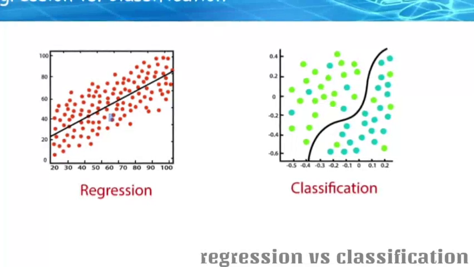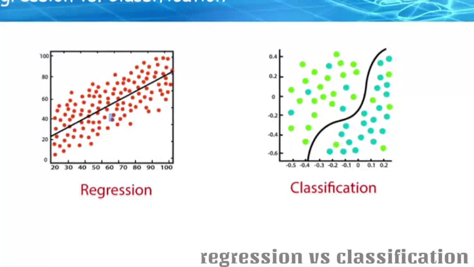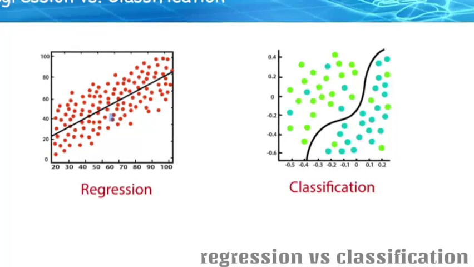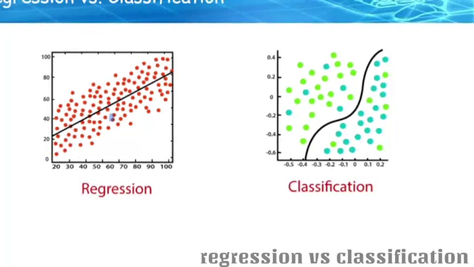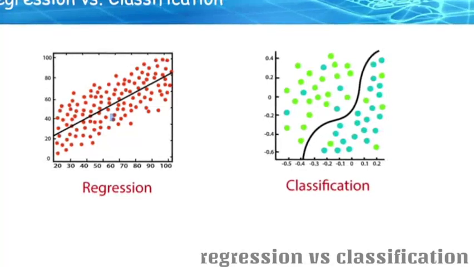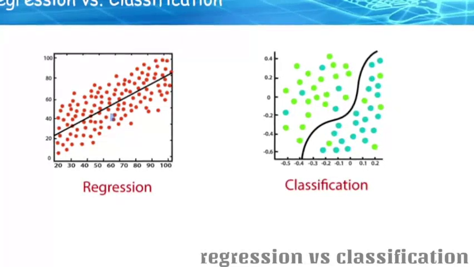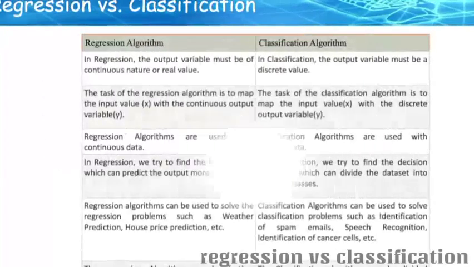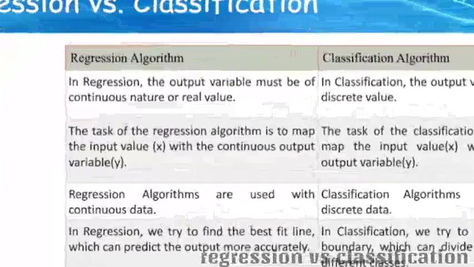Coming to the types of classification algorithms, we have logistic regression, k nearest neighbors (KNN), support vector machines (SVM) and kernel SVM, naive Bayes, decision tree classification, and random forest classification. Decision tree and random forest we look into from the aspect of classification problems rather than regression problems, because regression is kind of little straightforward. So let us see a few of the key differences between these two.